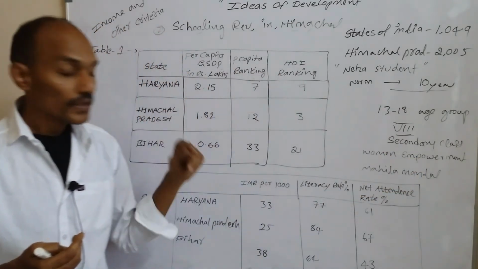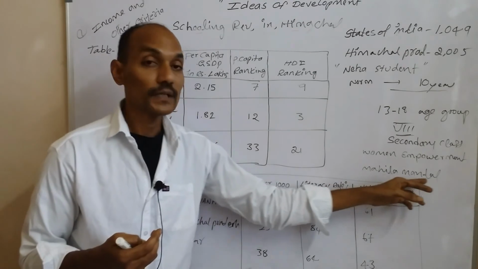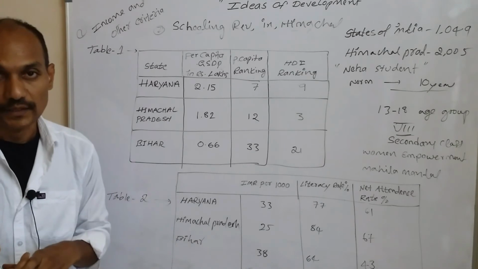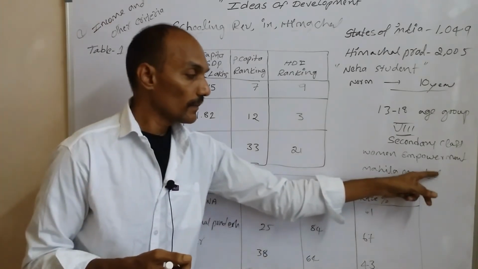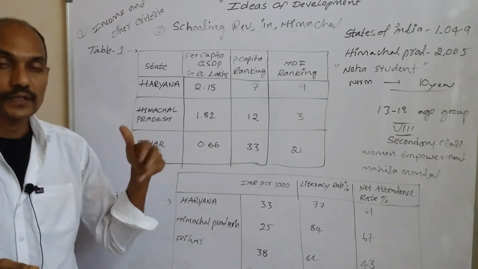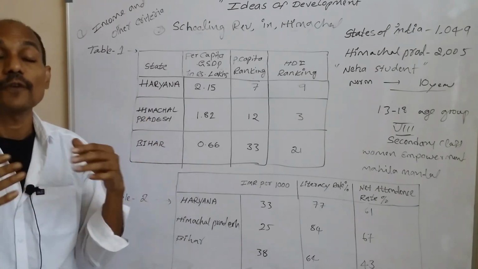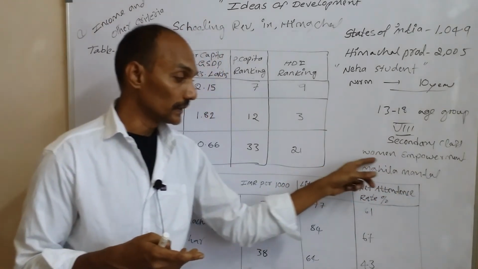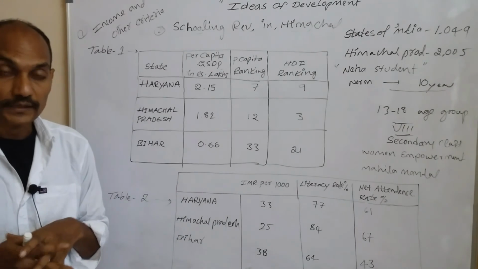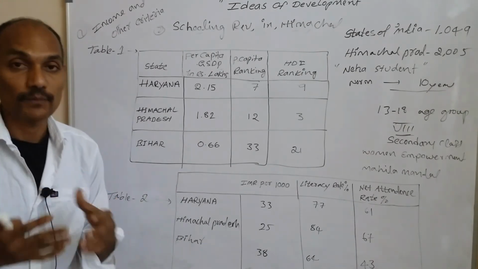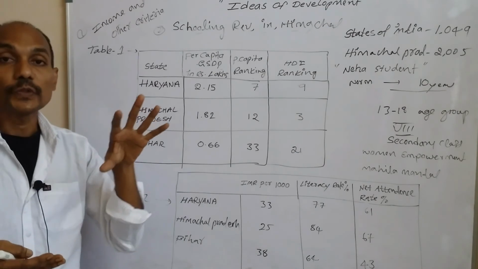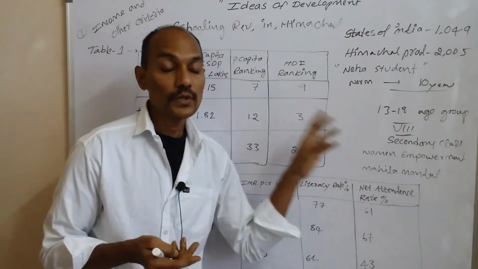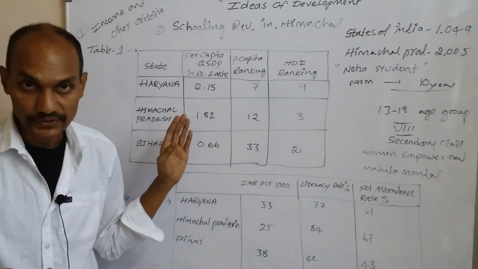Okay, and also you can find many Mahila Mandals in Himachal Pradesh. Mahila Mandal means, in our Telugu states, Mahila Sanghalu. So here more than 10 or 15 women gather, and they form a Mahila Mandal. By these Mahila Mandals, they can learn how to save money, how to lead life, and how to lead their family. They can learn many new things. ఈ మహిళా సంఘాల ద్వారా ఎన్నో విషయాలు వాళ్ళు నేర్చుకోగలుగుతున్నారు in Himachal Pradesh.